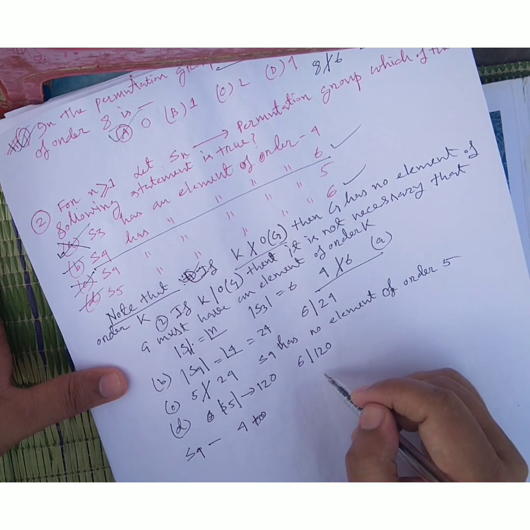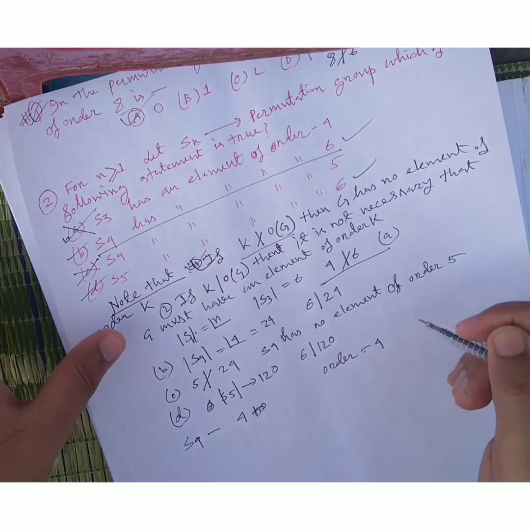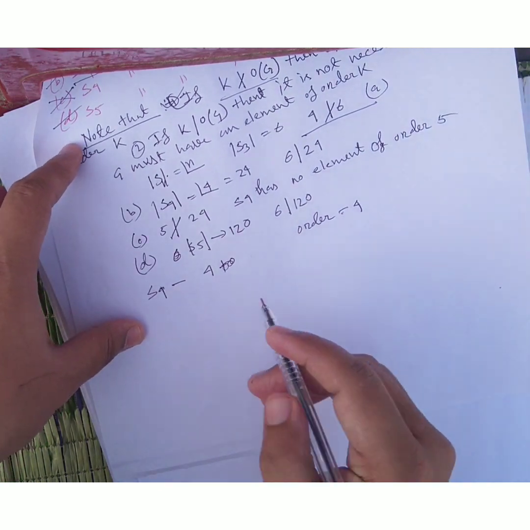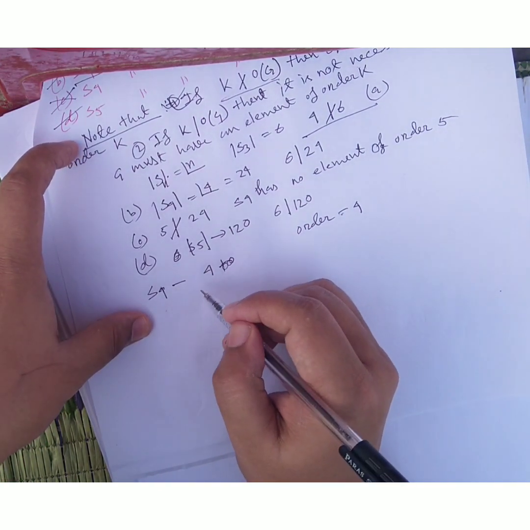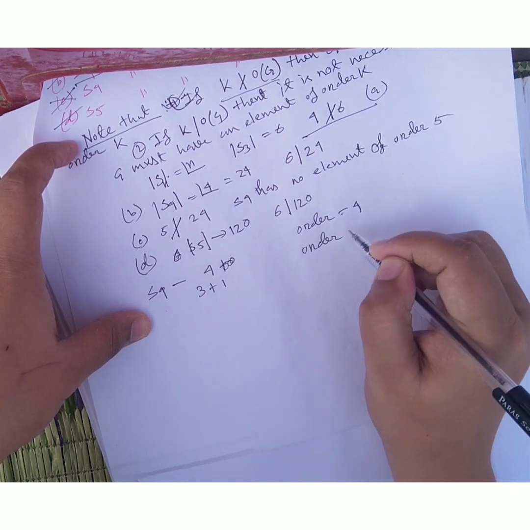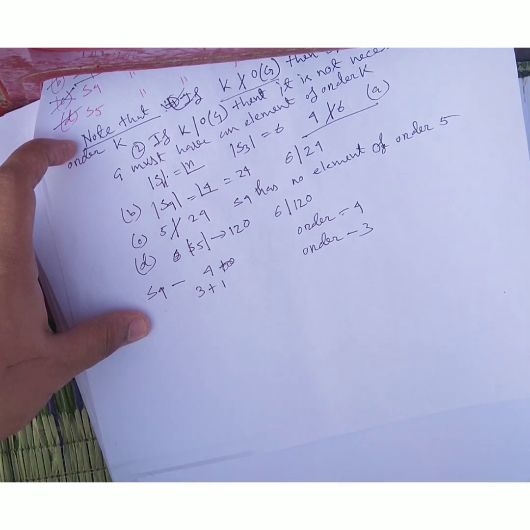So the order is 4. Another is 3 plus 1, so the order will be 3.